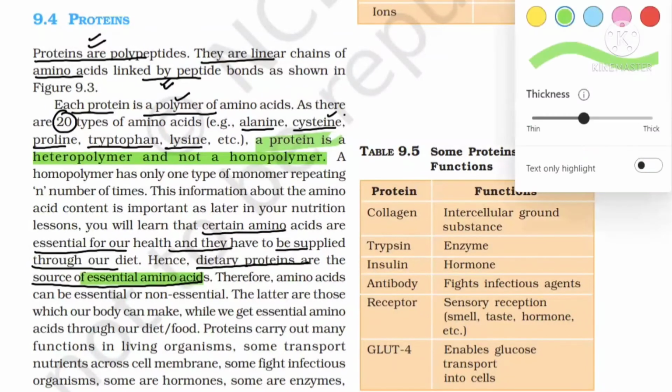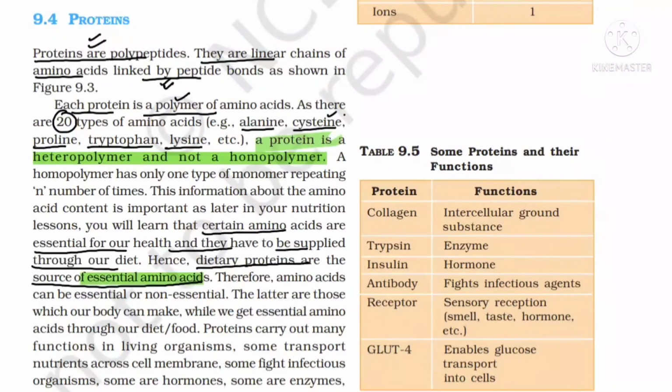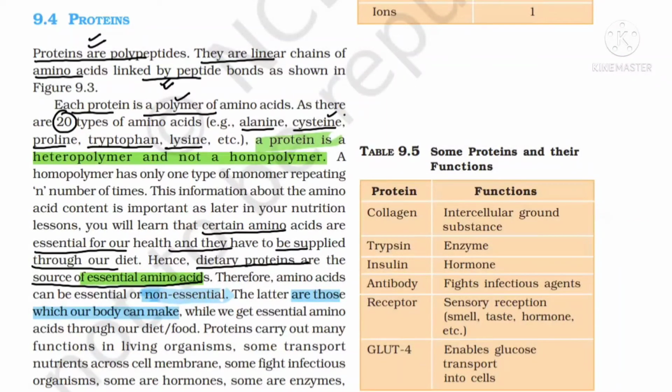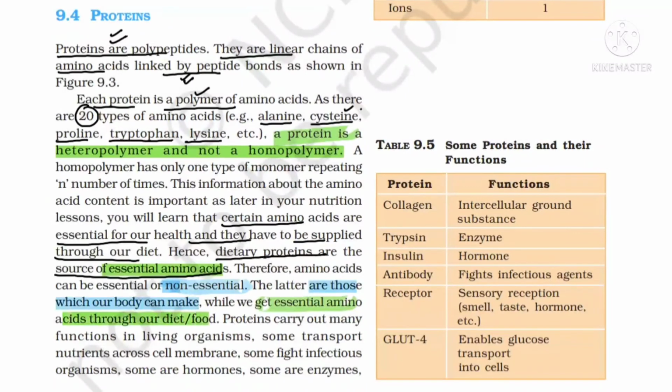Another is non-essential amino acids. The non-essential amino acids are those which our body can make. Is it clear? Non-essential our body can make, and essential are the ones which our body cannot make, but we have to get them from the food or diet. Is it clear? So now let me give you the list of the essential amino acids.